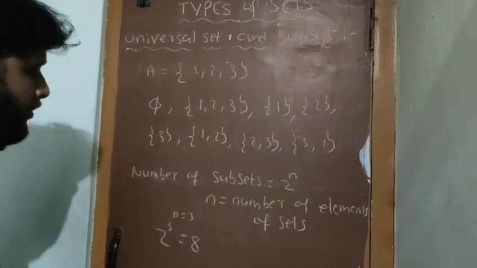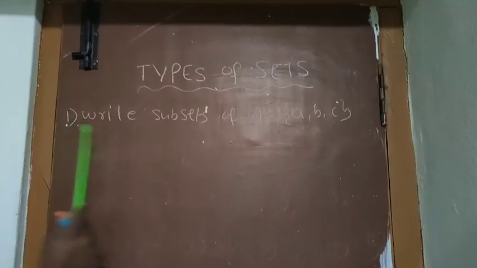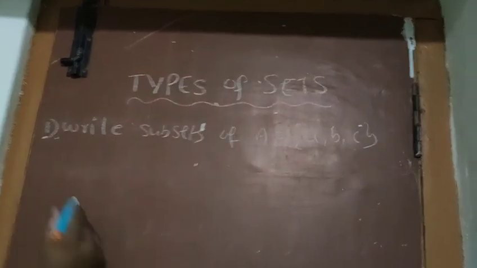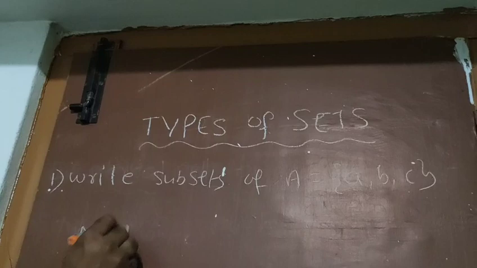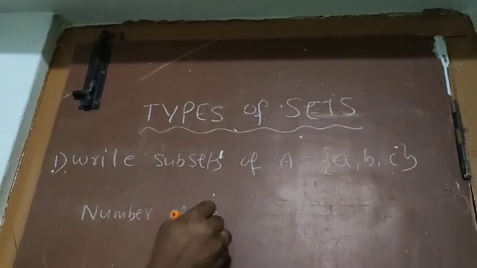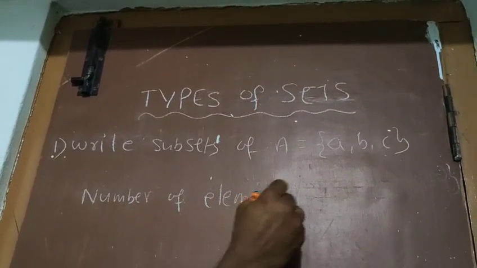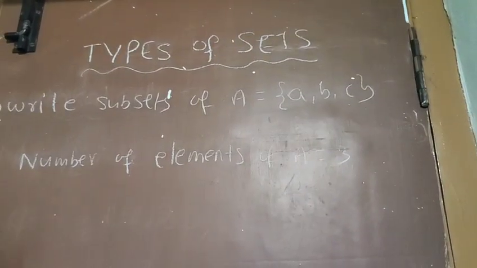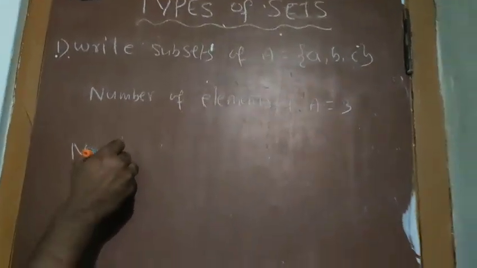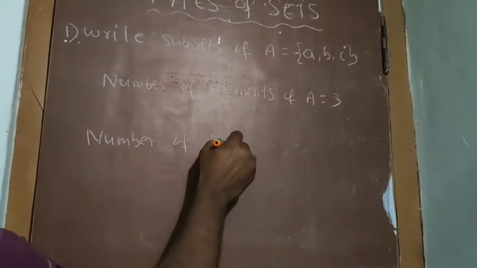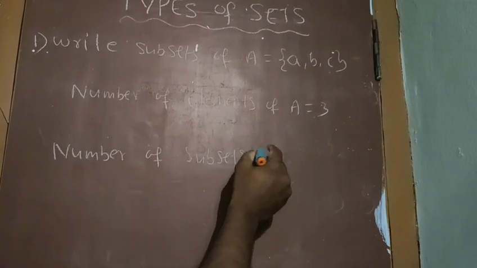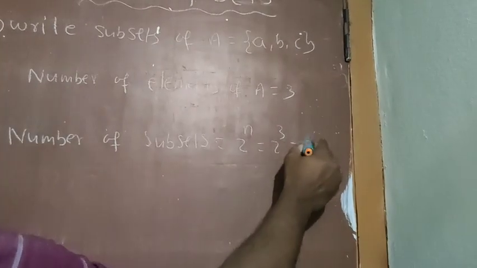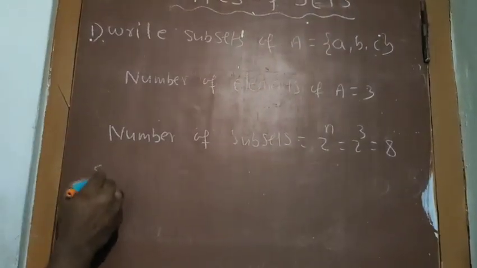This is a very important point. Remember this point. We have a question: write the subsets of A, where A is a set of a, b, c. Here the number of elements of set A is 3. So the number of subsets is 2 to the power of n, that is 2 cubed, that equals 8.